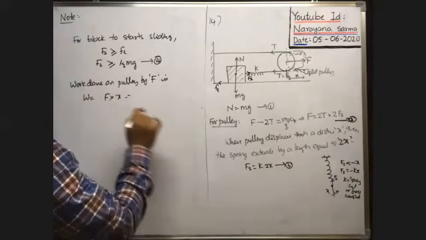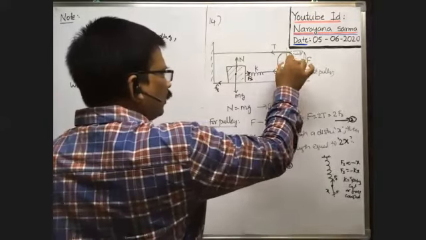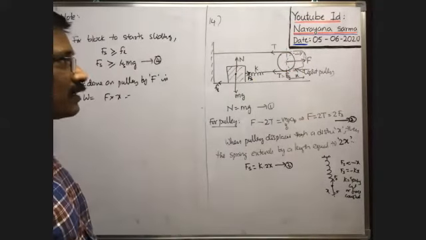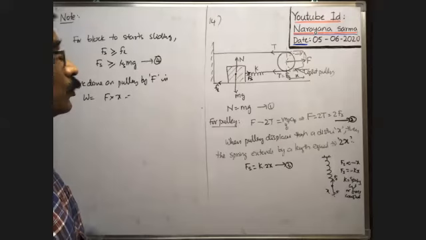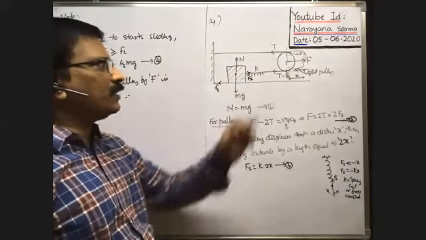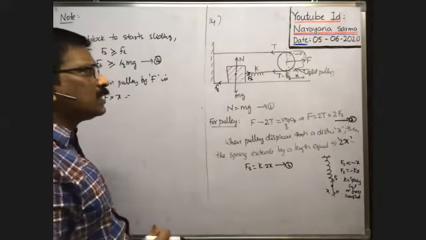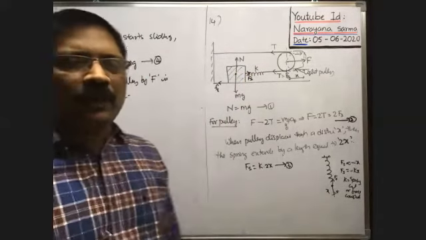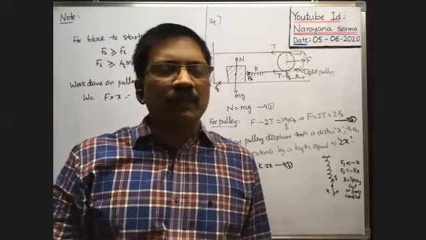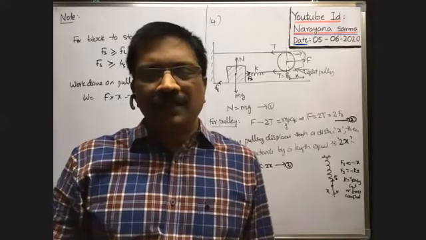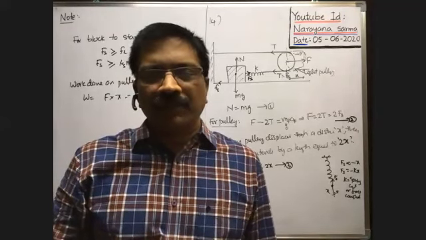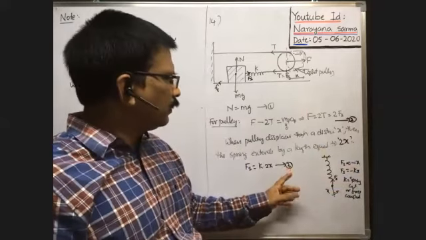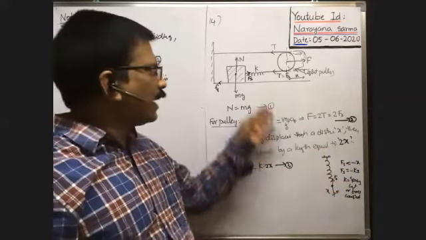Okay, because of this work done on the pulley, the spring is extended by a distance equal to 2x. Then what is the work done to extend the spring by 2x? Here we just take the magnitude, because direction is already mentioned.